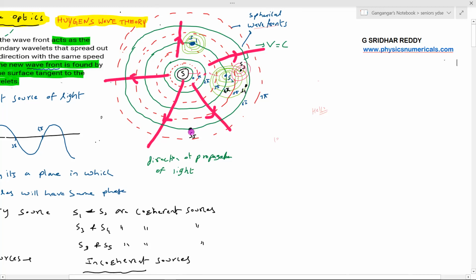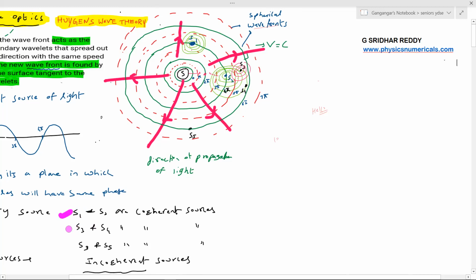Now, S2 and S5, what is the phase of S5? 6 pi. What is the phase of S2? 4 pi. What is the phase difference? 2 pi. And that phase difference at any instant of time will remain constant. So again, S2, S1 will be coherent. So that's why I wrote here, S1, S2. Are they coherent? Yes, in fact, they are coherent.